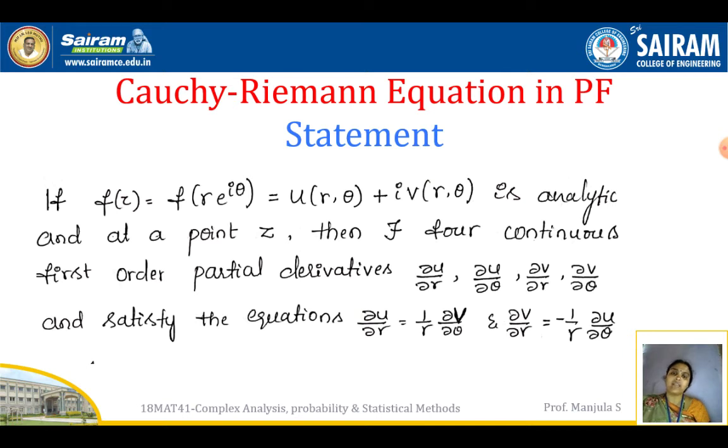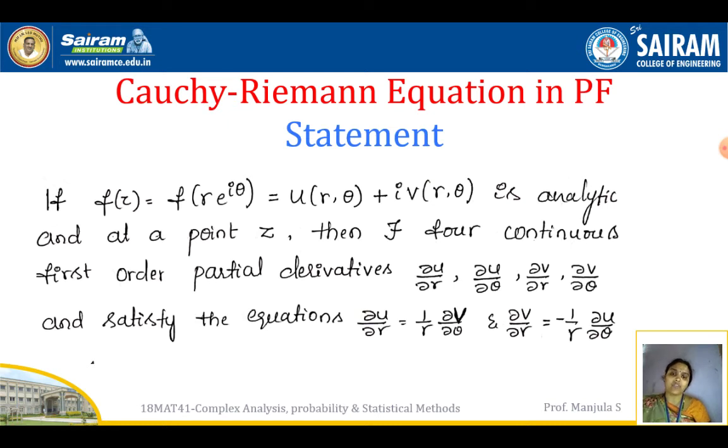And at a point z there exist four first order partial derivatives. It means the given data is that f of z is an analytic function, and with the help of that given data, we have to prove that four continuous first order partial derivatives exist. Those four partial derivatives are dou u by dou r, dou u by dou theta, dou v by dou r, dou v by dou theta. These four partial derivatives have to exist.